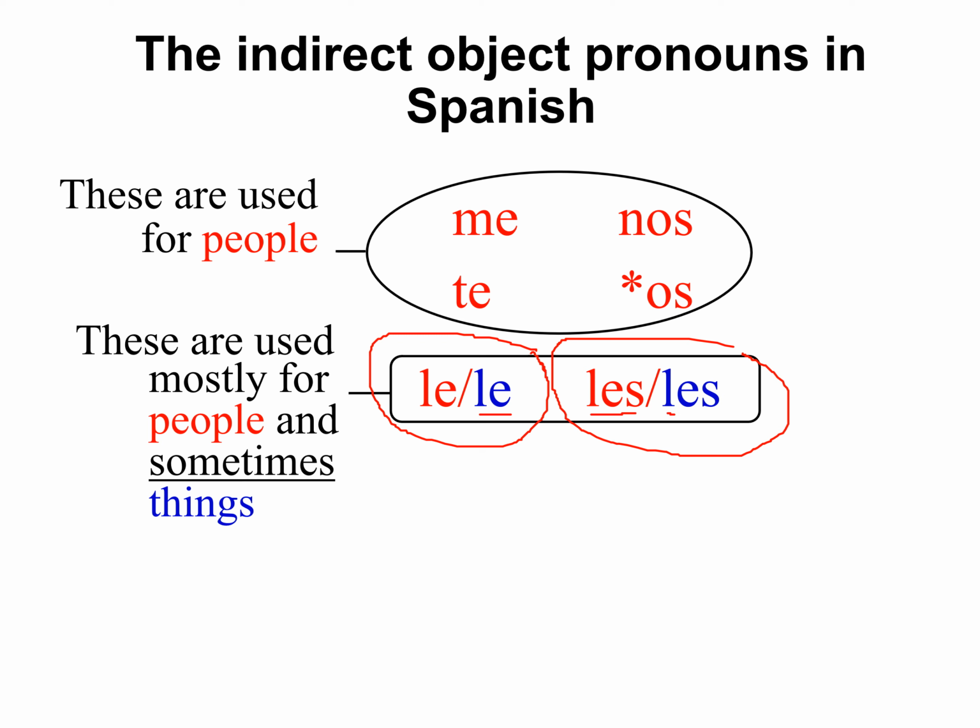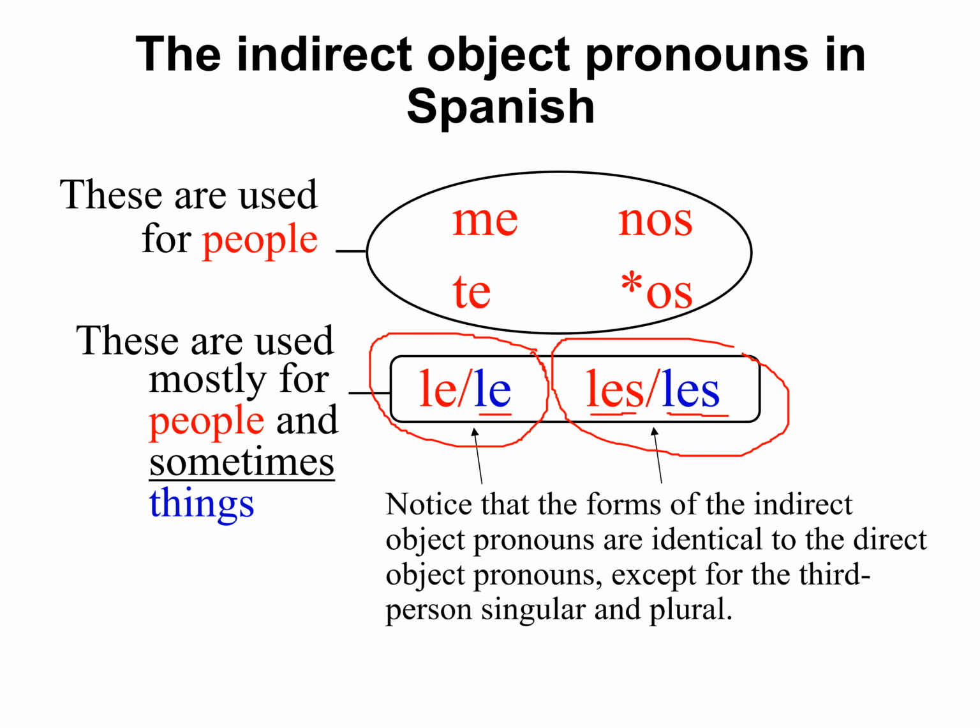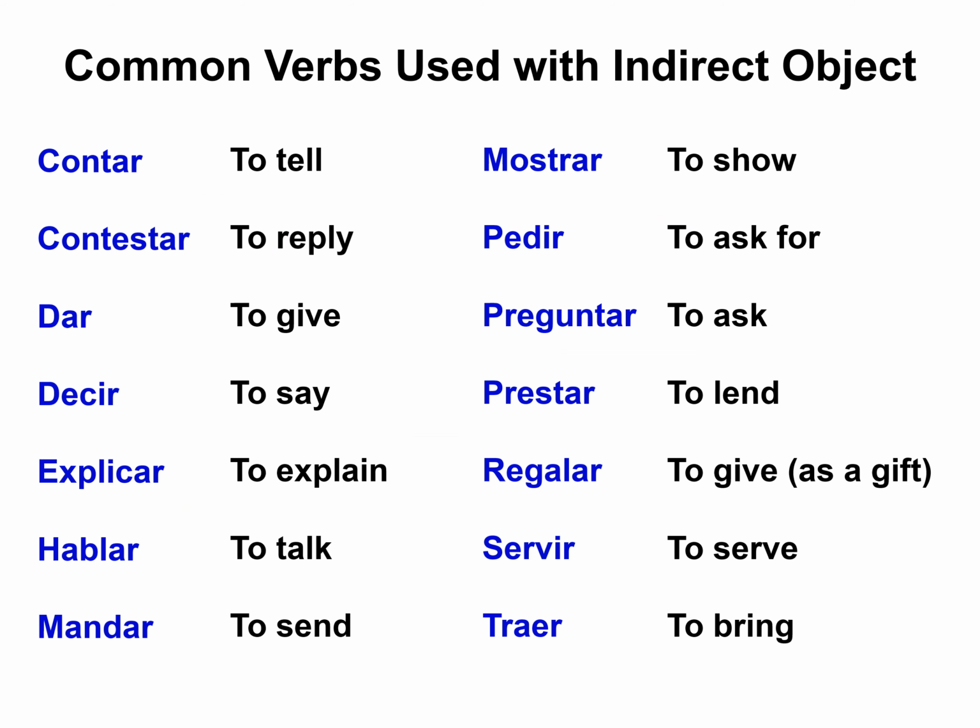Les, and then a pet, if it's, I don't know, the cats. Okay? And so the forms of the indirect are identical except for this part. Third person, let's make an arrow here. Third person is singular and plural.